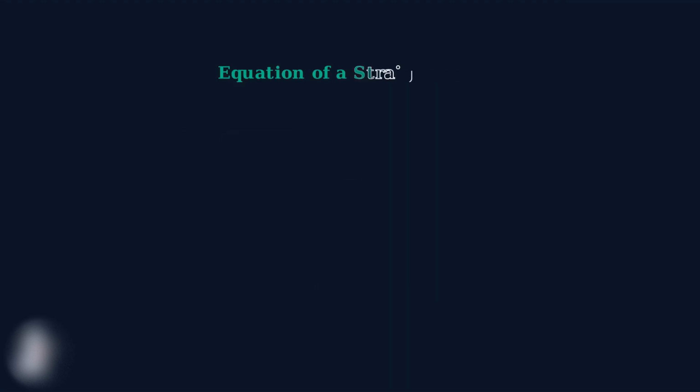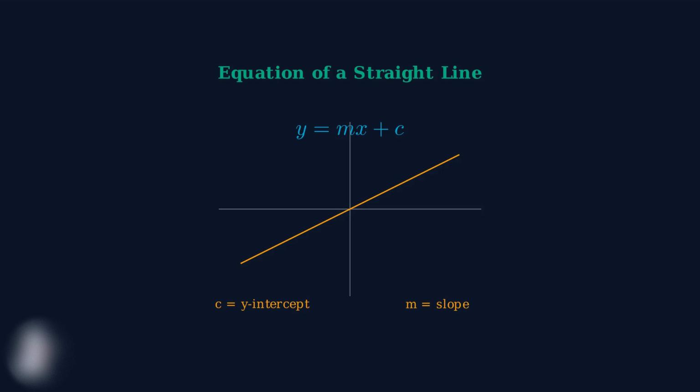Next, we'll dive into the equation of a straight line, y equals mx plus c. This simple yet powerful equation describes every straight line on a coordinate plane. The letter m represents the slope or gradient, while c represents the y-intercept, where the line crosses the y-axis.